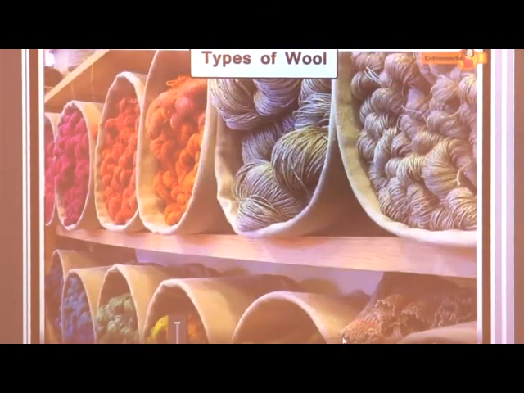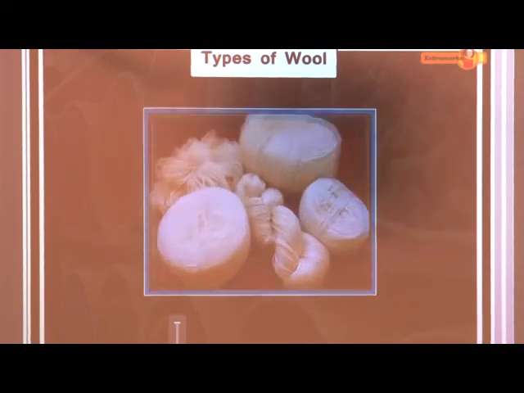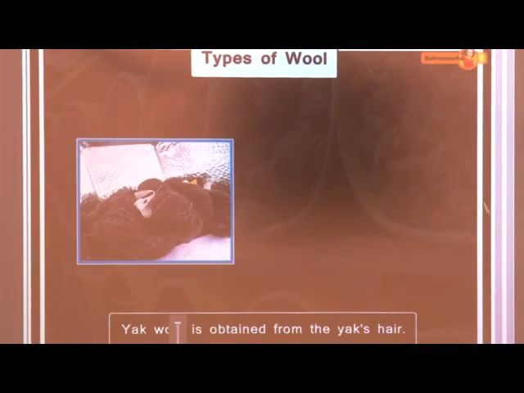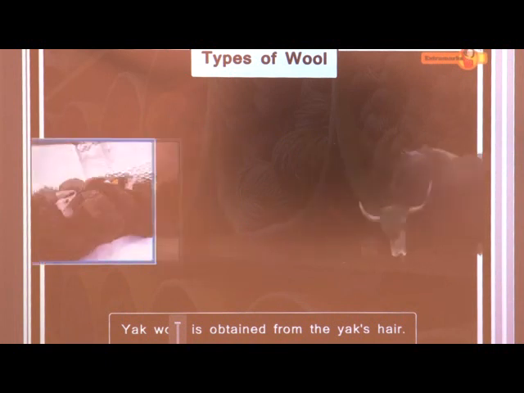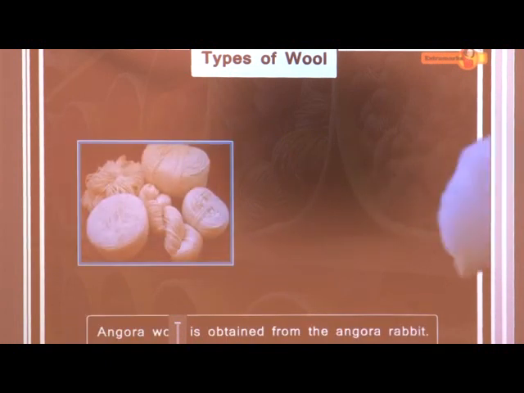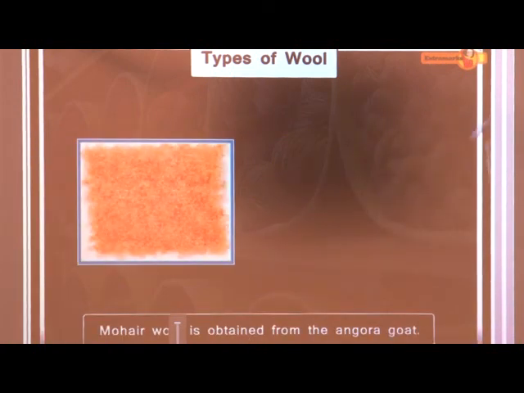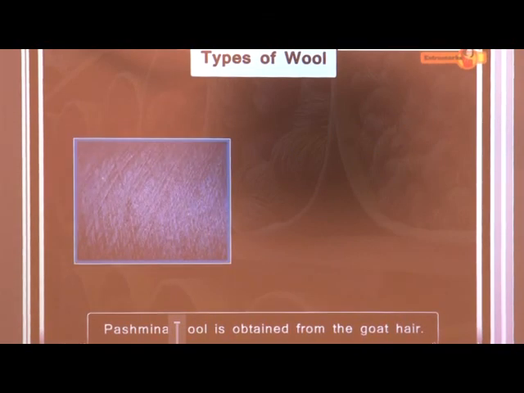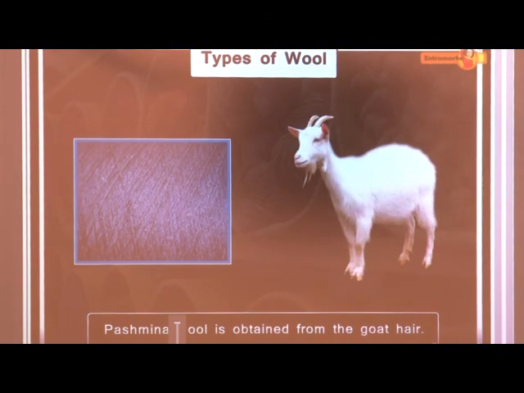Different animals yield different varieties of wool, like yak wool, angora wool, mohair wool and pashmina wool. Yak wool is obtained from the yak's hair. Angora wool is obtained from the angora rabbit. Mohair wool is obtained from the angora goat. Pashmina wool is obtained from the goat hair.